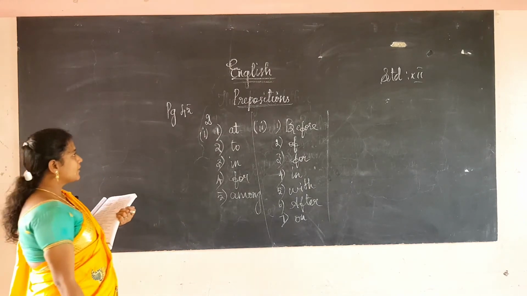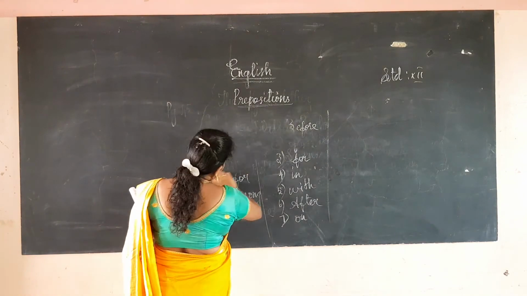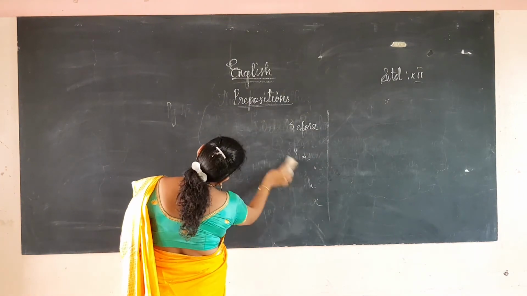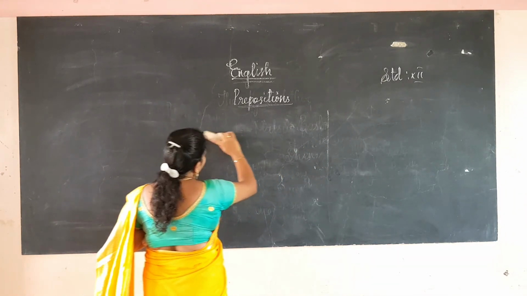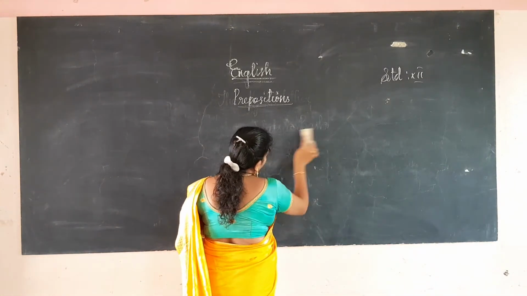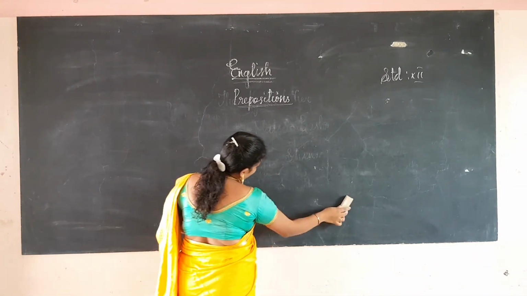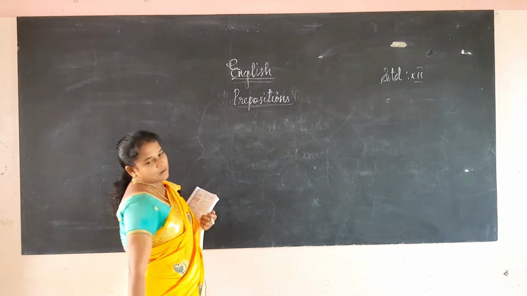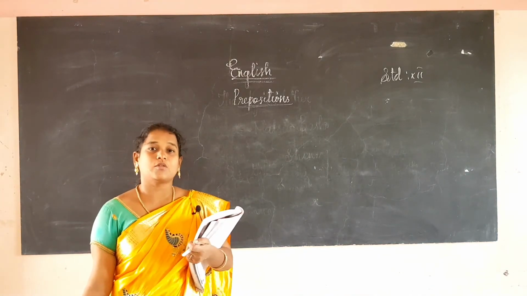Okay, now we will discuss about preposition phrase. A phrase begins with the preposition and it has some noun phrase, that is a preposition phrase. Okay, a phrase does not give a complete meaning. It gives some meaning, but not a complete meaning. It does not have any subject or verb.